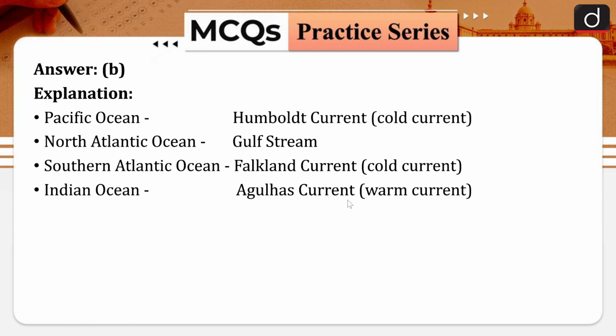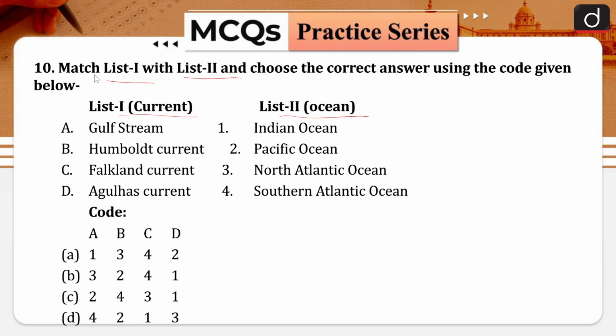So the correct answer for this is option B, that is A3, that is Gulf Stream is North Atlantic Ocean. B is 2, that is Humboldt Current is Pacific Ocean. C is 4, that is Falkland Current is South Atlantic Ocean. And D is 1, that is Agulhas Current is Indian Ocean.